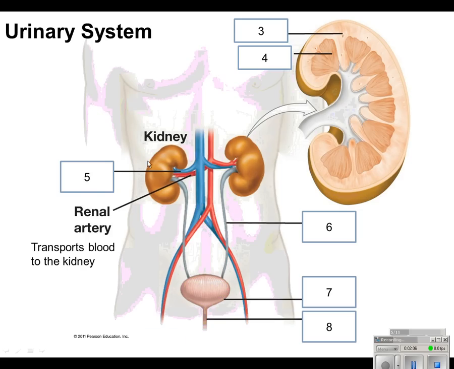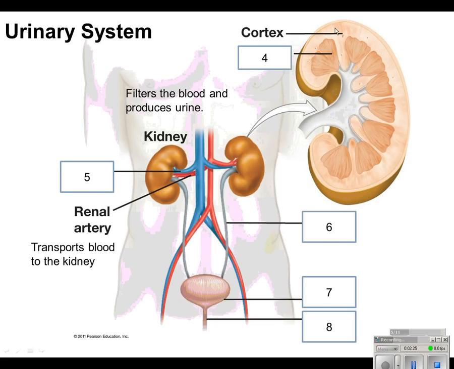The kidney is a small bean-shaped structure, which is actually a filter, and it's going to filter all the blood in the body and produce urine as a byproduct. That urine is going to contain the waste that it filters out. And you have two kidneys that are located in the lower part of your back area.